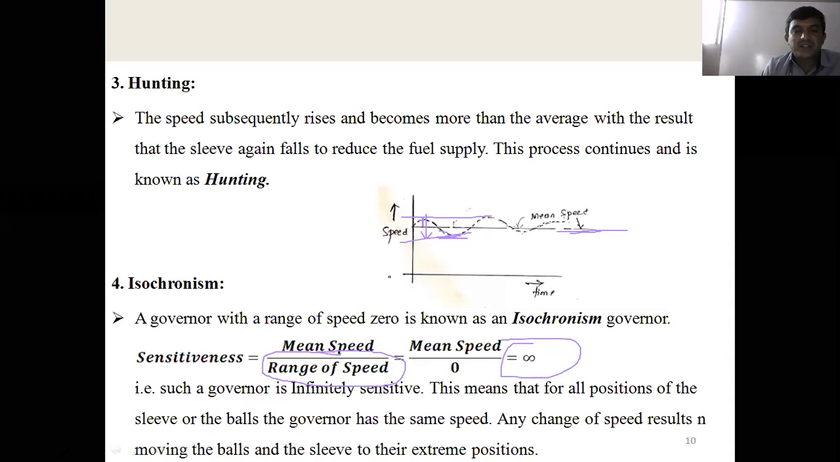Any change of speed results in moving the balls and sleeve to their extreme position. Okay, this should not occur in the governor. Isochronism should not occur in the governor.